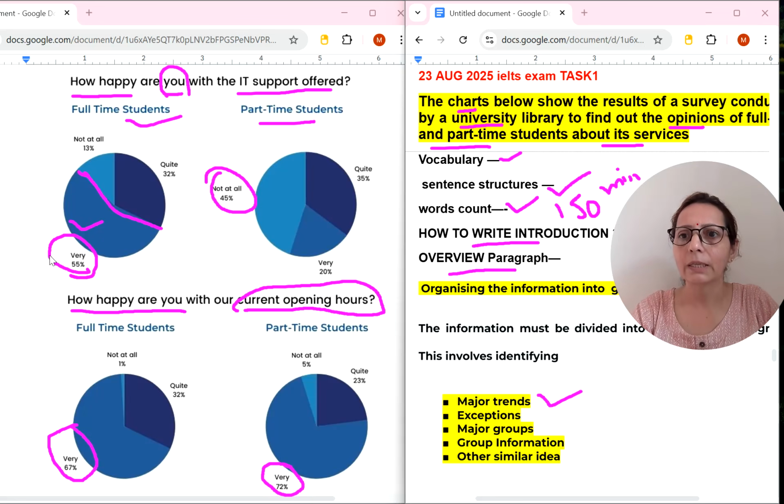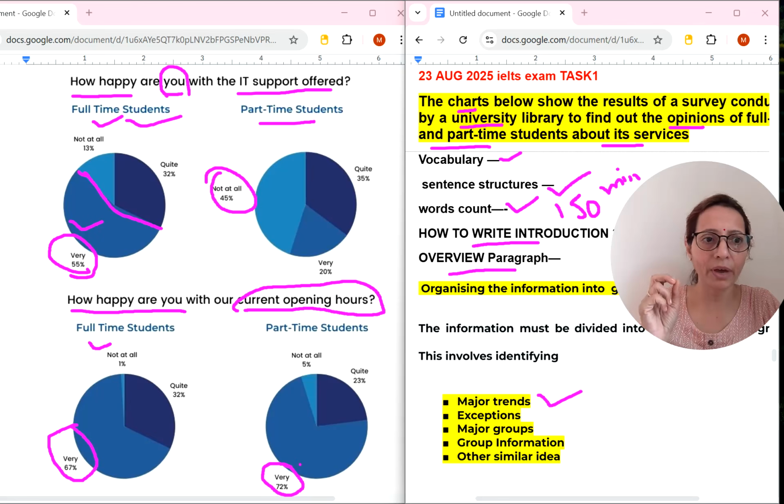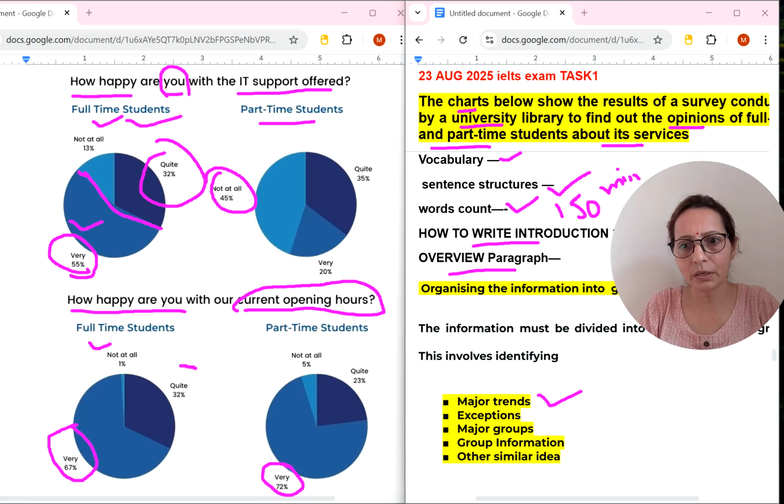So what is the major trend? In full-time students, because this is also full-time, this is also full-time, we have the major trend for "very". There are three categories: very, not at all, and quite. So "very" is the major trend in full-time students, and very here. Out of four, the "very" category is important. The major trend is "very". And then the second one, full-time students, is quite happy.